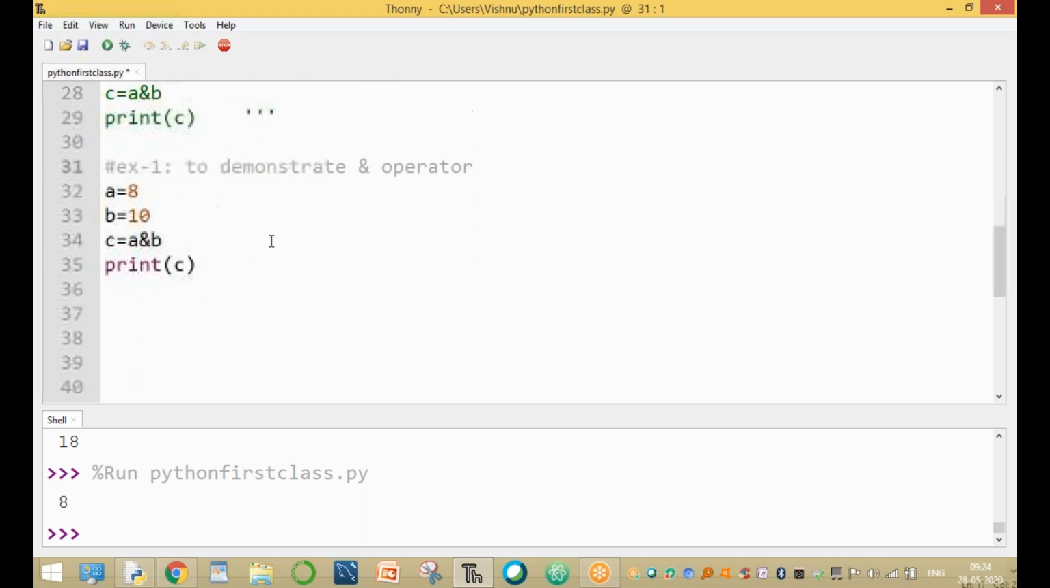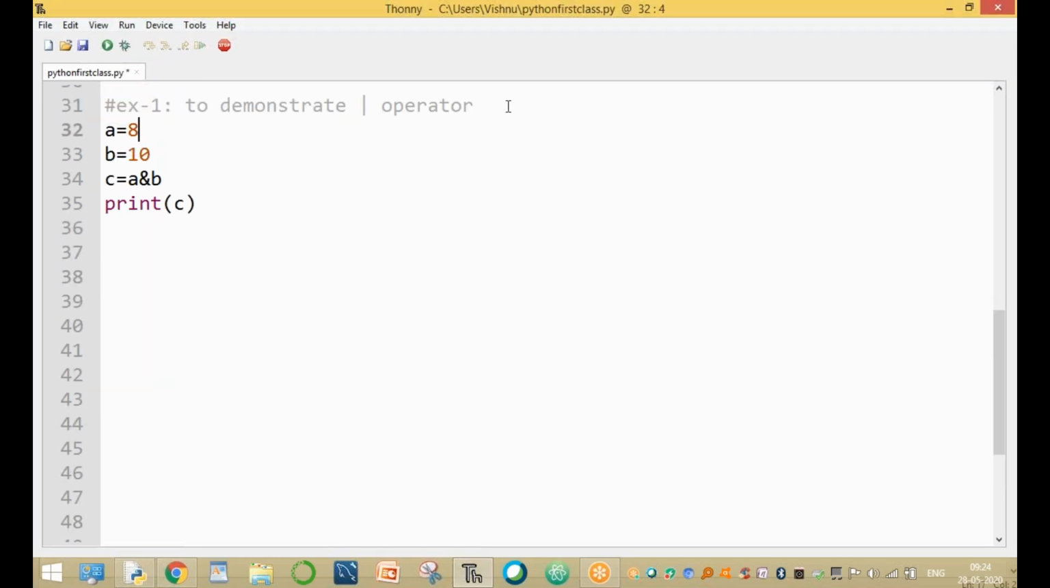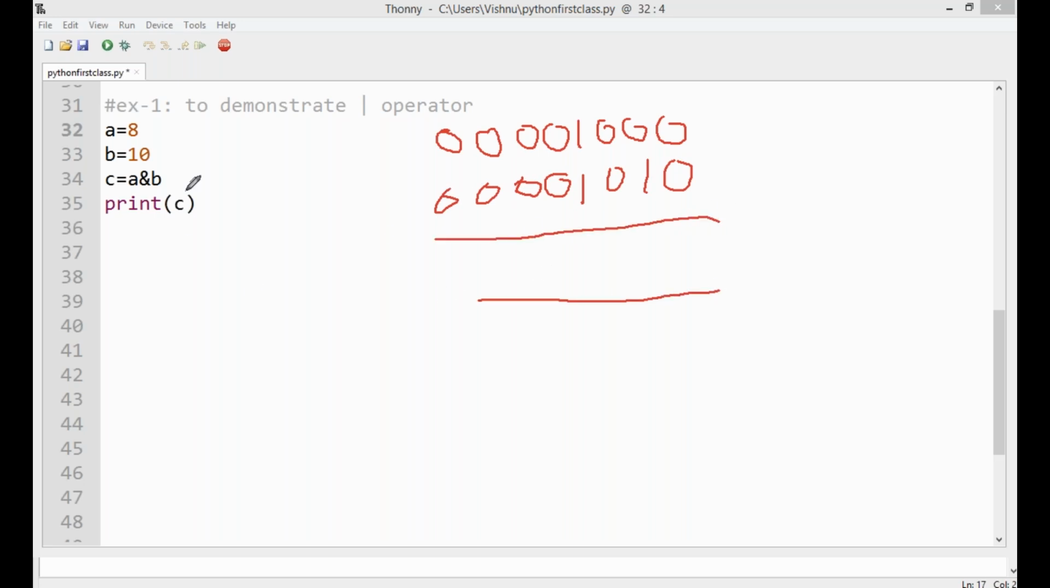Now the bitwise OR operator. To demonstrate it, the symbol is the pipe. So what is the value here? The value of A is 0000 1000, which is 8. The B value is 1010, with the remaining left side being four zeros. Clear? And what is the output?